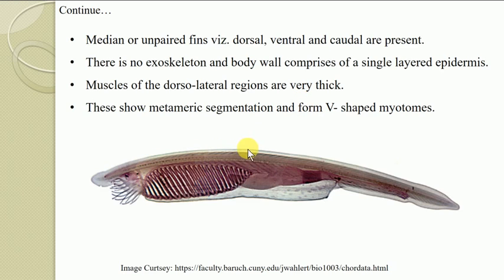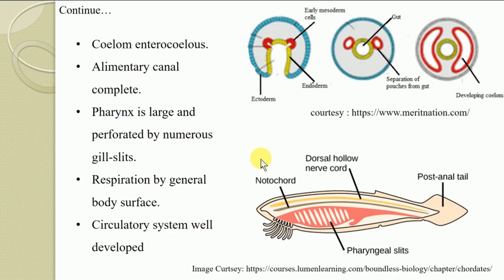Here in this diagram you can recognize a V-shaped structure. This is referred to as the myotomes, or also the myomeres. Actually these myotomes are groups of muscles innervated by a ventral root, a single spinal nerve. So the myotomes, or myomeres, are again a characteristic feature of this organism. Then if you see, the coelom is enterocoelous.